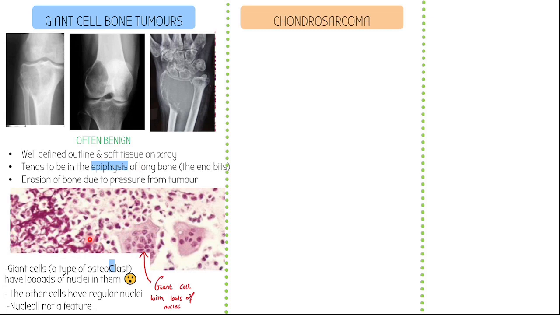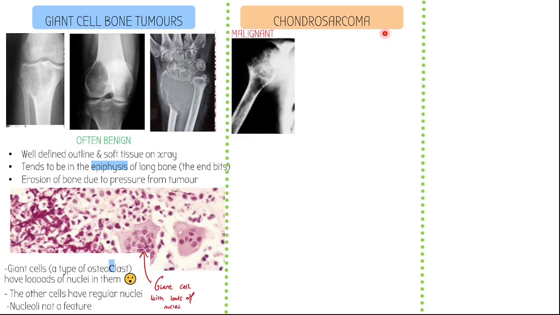Our next type of cancer is a malignant cancer, so that's sarcoma, if you remember, called a chondrosarcoma. Now, chondrosarcomas arise in the cartilage, so that's why I went over all that stuff in the beginning. I remember C, chondrosarcoma, C for cartilage, C for chondrosarcoma. These are malignant, as I said.